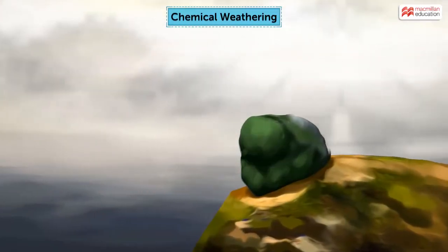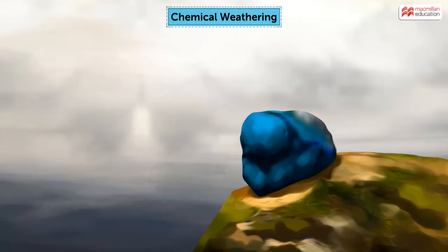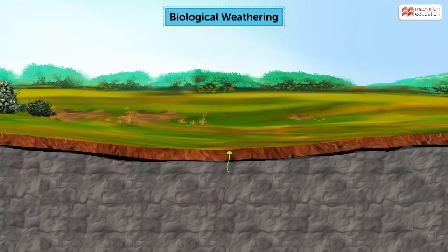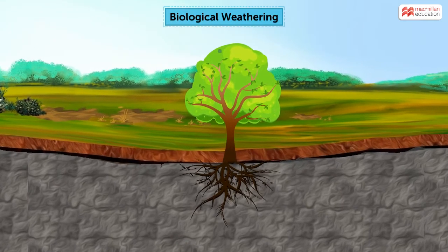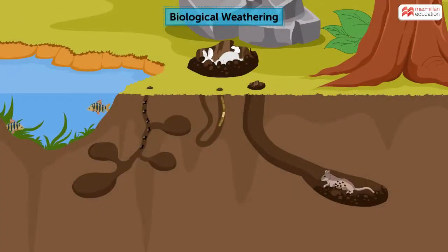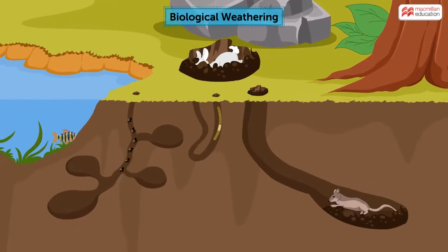Chemical weathering occurs when dilute acids in the rainwater slowly decay the rocks. Biological weathering is caused by living beings. Roots of plants grow into the cracks in rocks, causing the rocks to break. Burrowing animals also break down rocks.